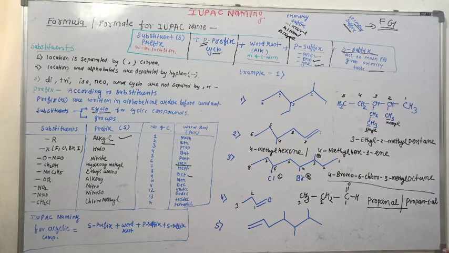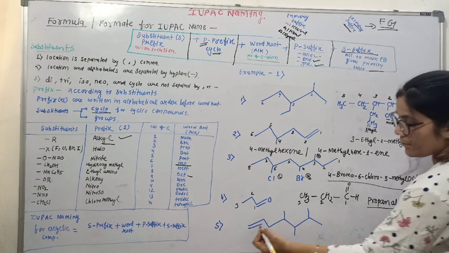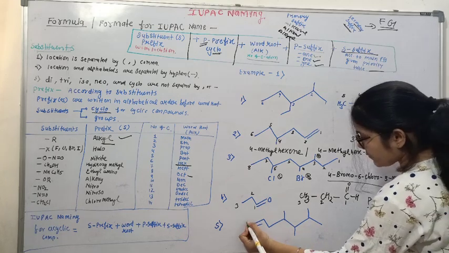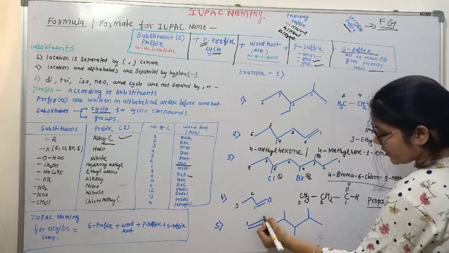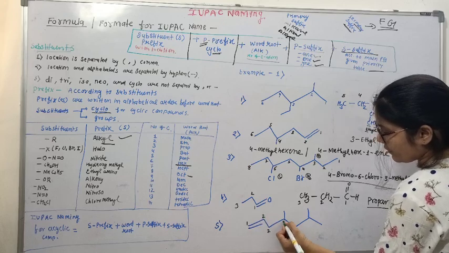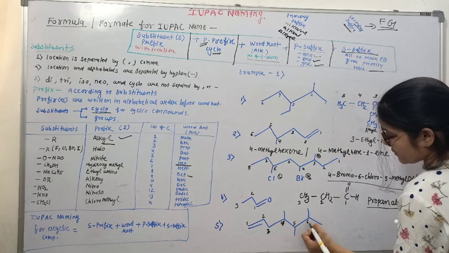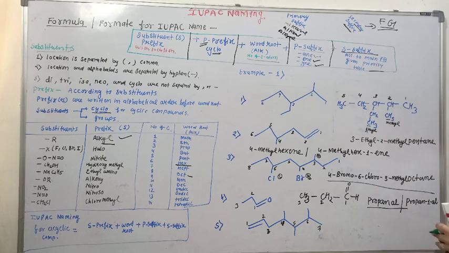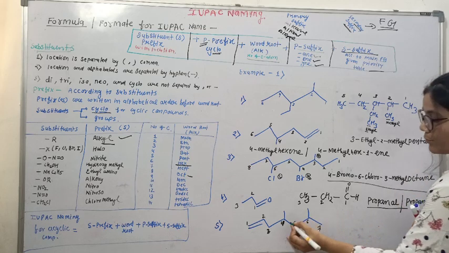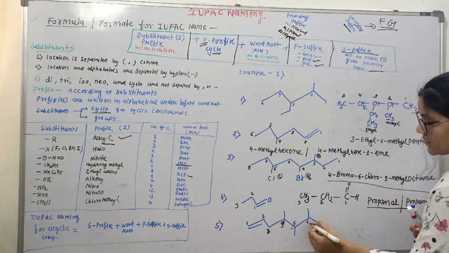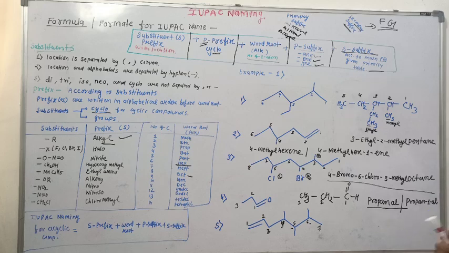Now the last compound you can see here. The double bond here. So we'll number the chain from there only. 1, 2, 3, 4, 5, 6, 7 carbon chain is this. Okay, we have 3 substituents on position 4, 5 and 6 and all are methyl group.